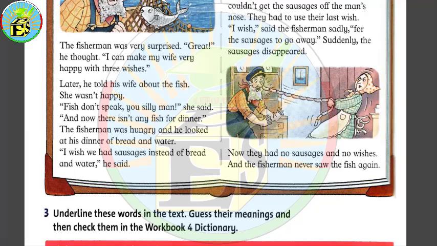Word number 4 is surprised, and you can find this word in page 137. The meaning of surprised, it's an adjective and it means you are surprised when you suddenly hear or see something unusual. So the fisherman in this story was surprised when the fish talked or spoke to him and told him to throw her back to the sea and she will give him 3 wishes.